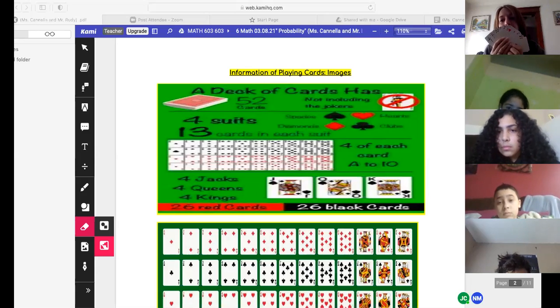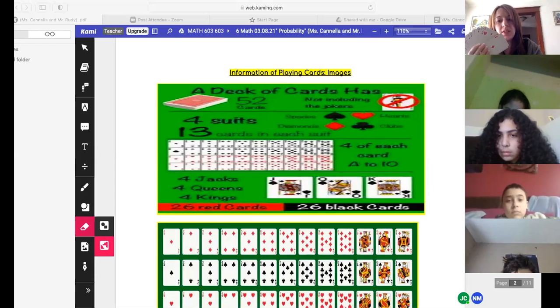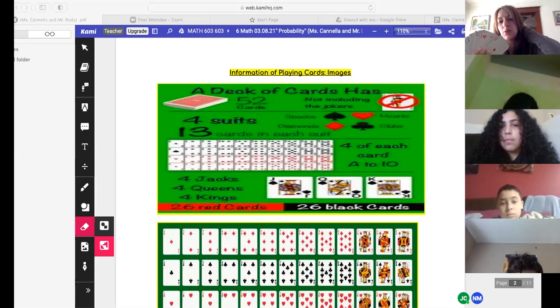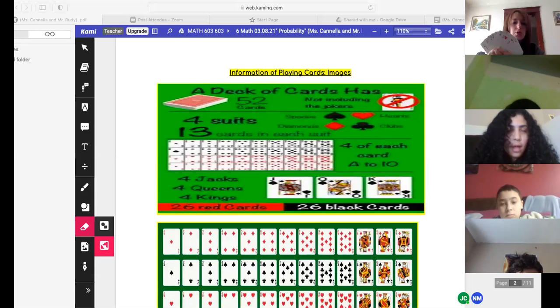They're all sorted. There are 52 cards in my hand. Each suit, there's spades, diamonds, hearts, and clubs. Okay, we don't have jokers. Jokers is not part of the cards. Jokers are like in case you lose a card, you can substitute it, something like that. We don't count the jokers. So each suit, I'm going to scroll down here.